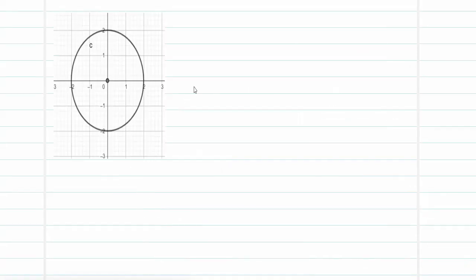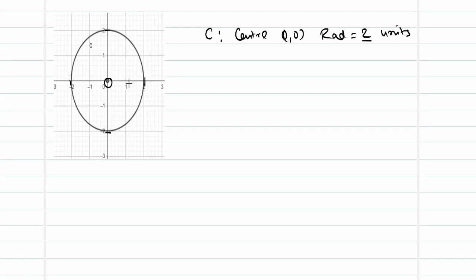This is going to be my circle C, which has center 0, 0 and radius equal to 2 units. What do you mean by radius as 2 units? Whether you move towards the left, right, top or bottom, you will have 2 units measured. So circle with center 0, 0 and radius equal to 2 units. So my curve has been obtained.